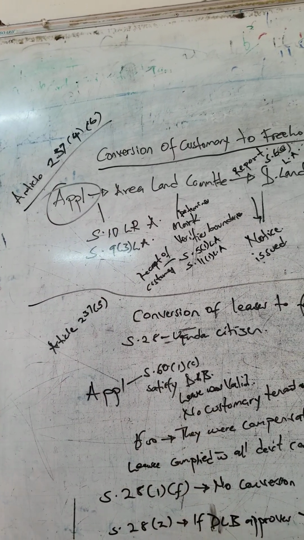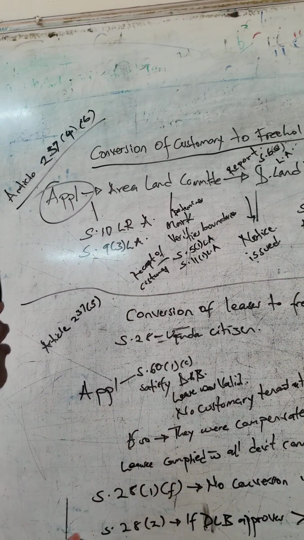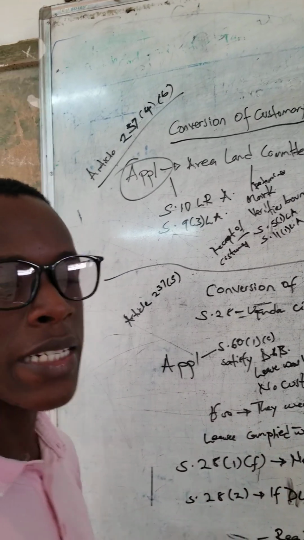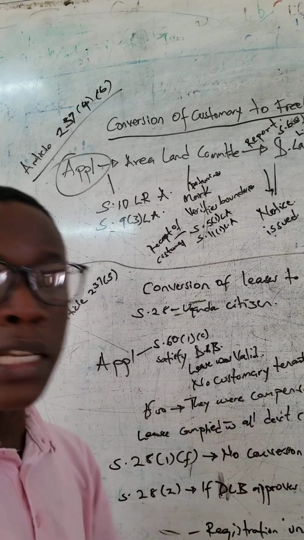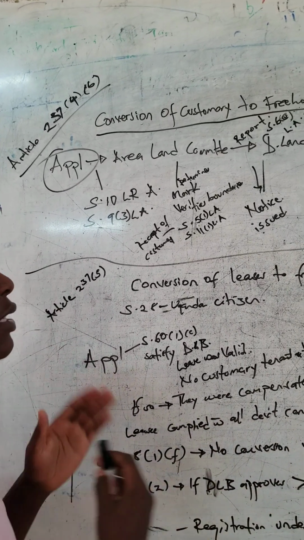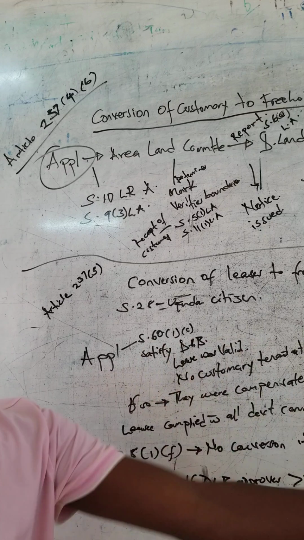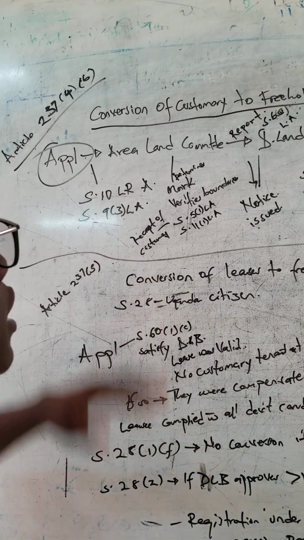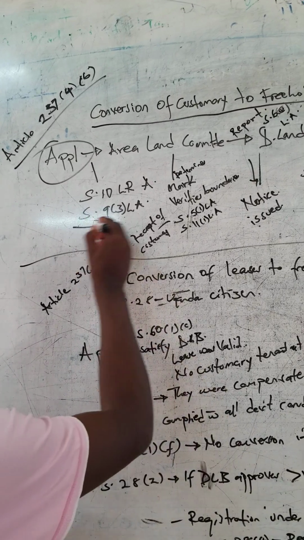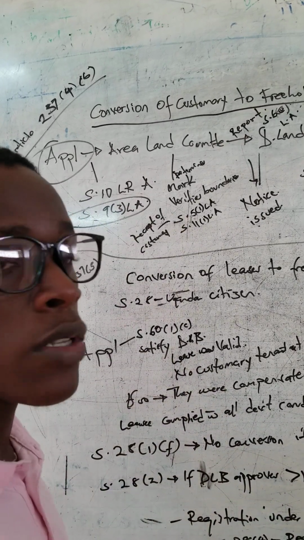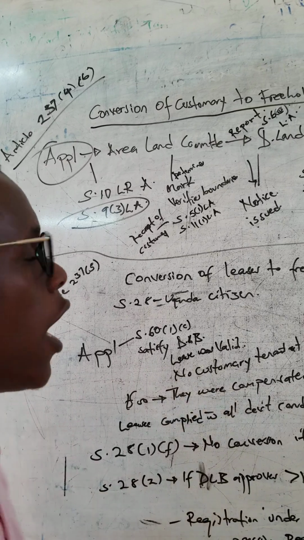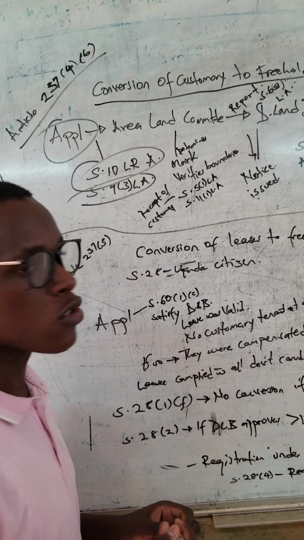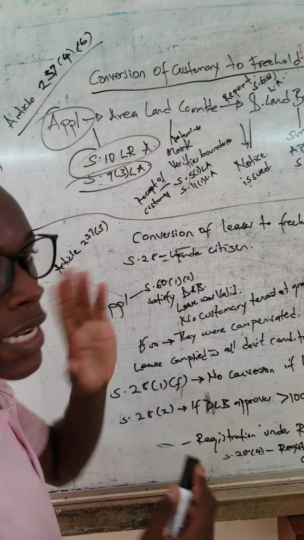The applicant must apply to the area land committee. This area land committee is the one that receives the application. It's the mediator between the applicant and the district land board. So put that in mind. The applicant applies to the area land committee. This is provided under section 9, subsection 3 of the Land Act, and also section 10 of the Land Registration Regulations. So put that in mind. These are the authorities that mandate.